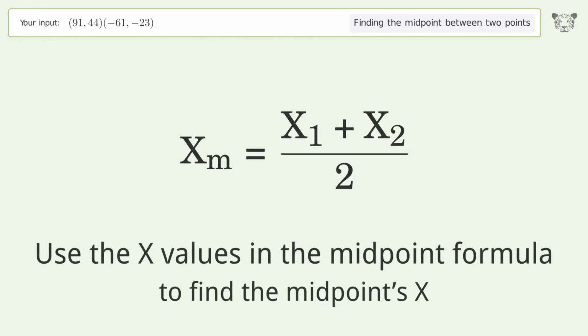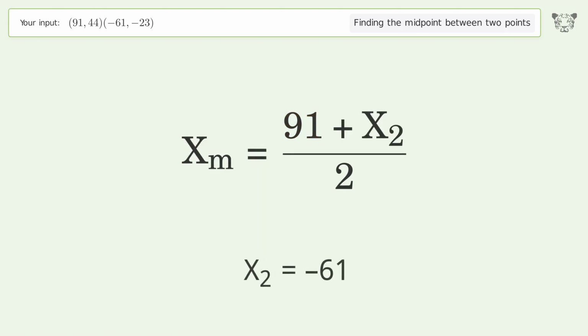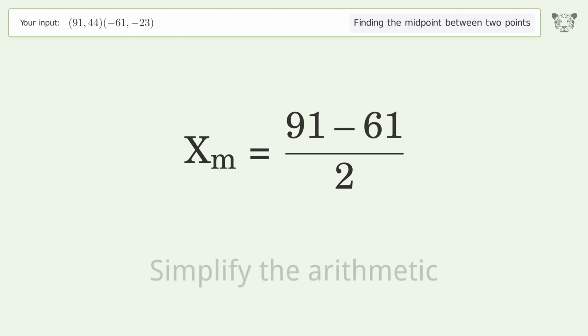Use the x values in the midpoint formula to find the midpoint's x. x1 equals 91. x2 equals negative 61. Simplify the arithmetic.